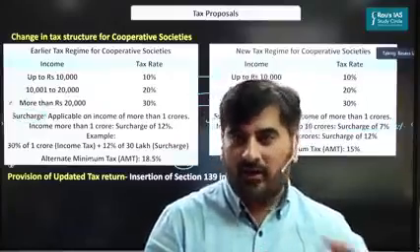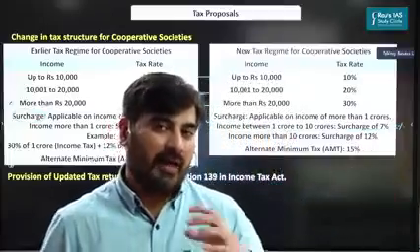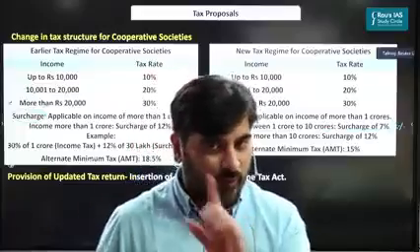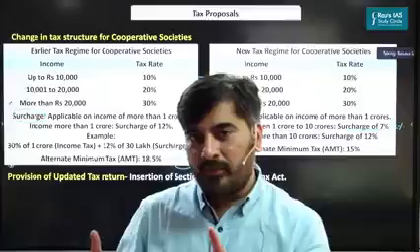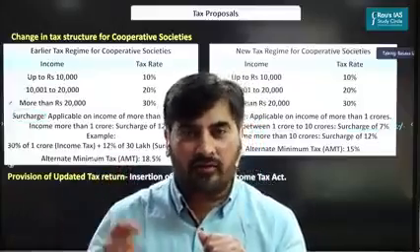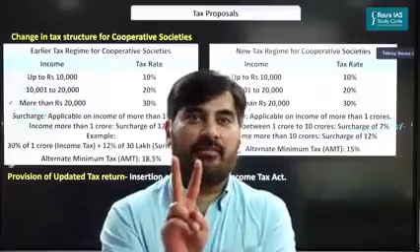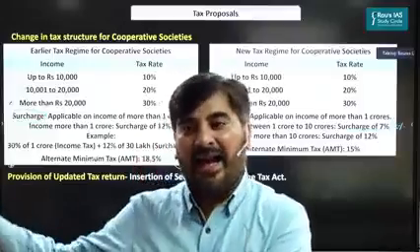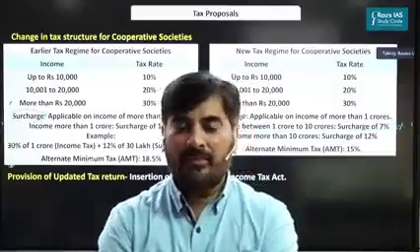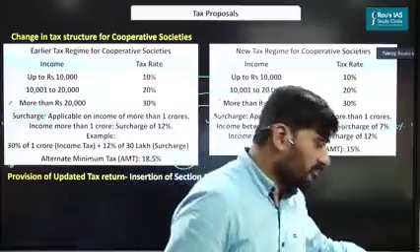So in order to avoid all of this, the Finance Minister has come up with the updated tax return. Under this updated tax return, if for 1 year I have forgotten or accidentally missed out adding one or two sources of income, then I have 2 more years to correct my mistake. For the next 2 years, I can add my sources of income and then pay the tax. So that is the provision of the updated tax return.